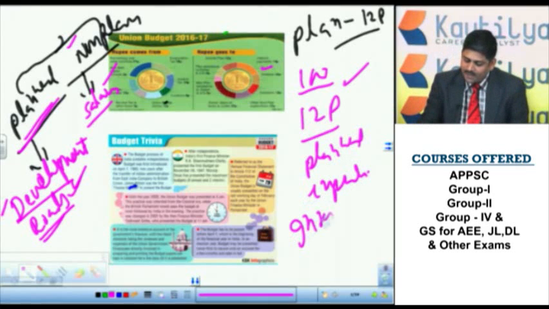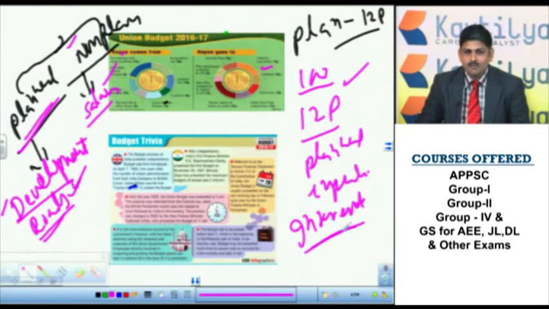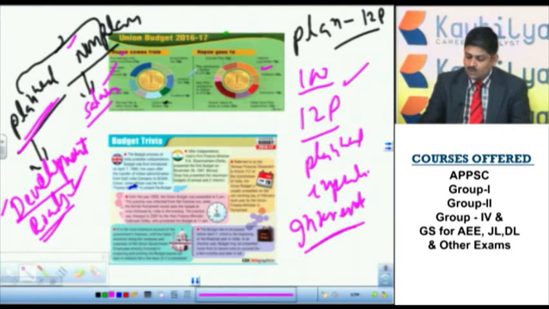As I told you, the highest source of revenue income for the government of India is borrowings. So the highest spending again is for interest, because we are getting a huge amount of money from borrowings. Obviously we have to pay interest for them. So the highest amount that goes out from the government of India is interest payments.